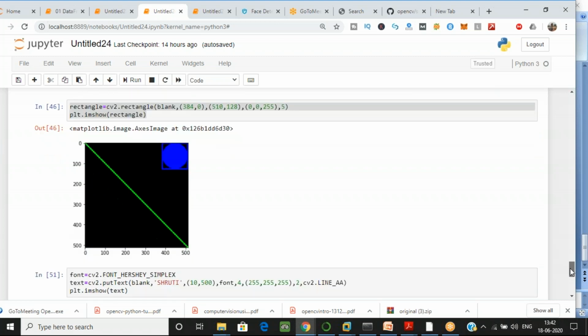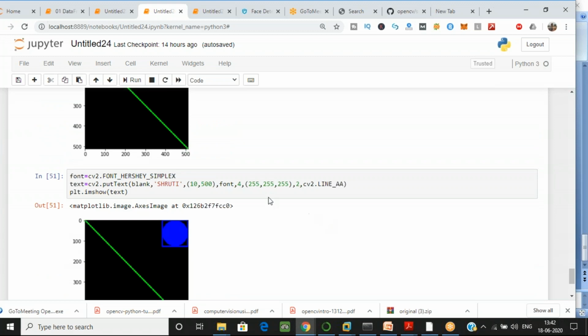Okay, so this is the code which I have used. Let's see, I am going to use the Hershey Simplex font, so I have stored that in the font variable. And for text, the same function you have to use is cv2.putText, the same function which we already used in click events. So first pass, you know the values which we have to pass over here. See first the parameters which we are passing, then I'll explain to you.